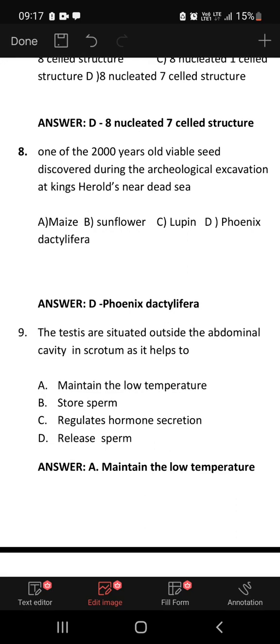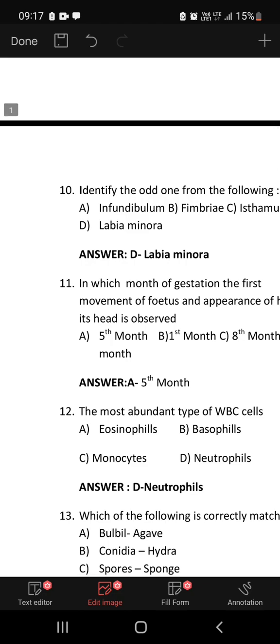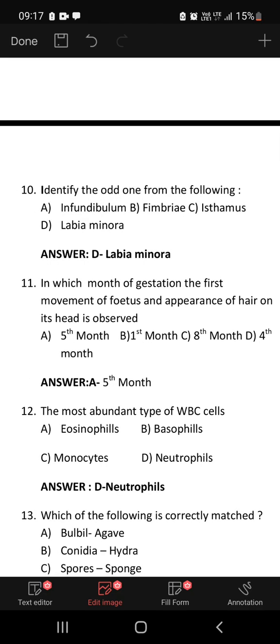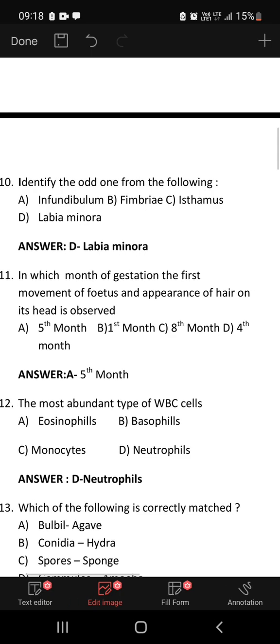The testes are situated outside the abdominal cavity in the scrotum, as it helps to maintain a low temperature. That is the right answer. Identify the odd one from the following: infundibulum, fimbriae, isthmus, labia minora. Infundibulum, fimbriae, isthmus are all internal parts of the female reproductive organ, whereas labia minora is the external part of the genitalia. In which month of gestation are the first movement of the fetus and appearance of hair on its head observed? It is observed during the 5th month. That is the right answer.